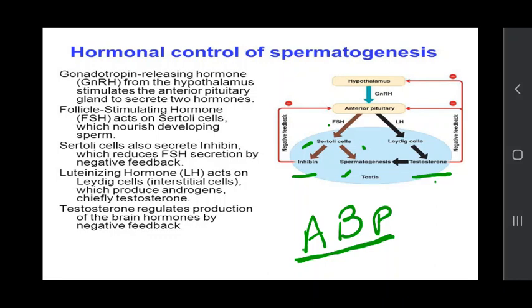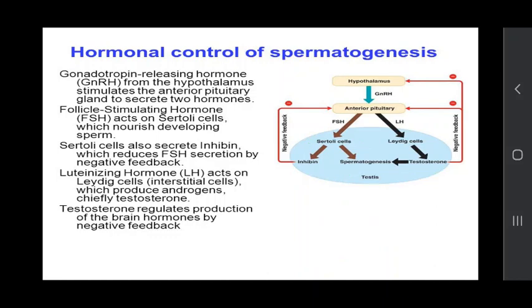Now when enough spermatogenesis has taken place, what happens? This inhibin protein, which is secreted by the Sertoli cell, gives negative feedback to the anterior pituitary. It will inhibit the production of FSH and LH, and this testosterone would also act for negative feedback.